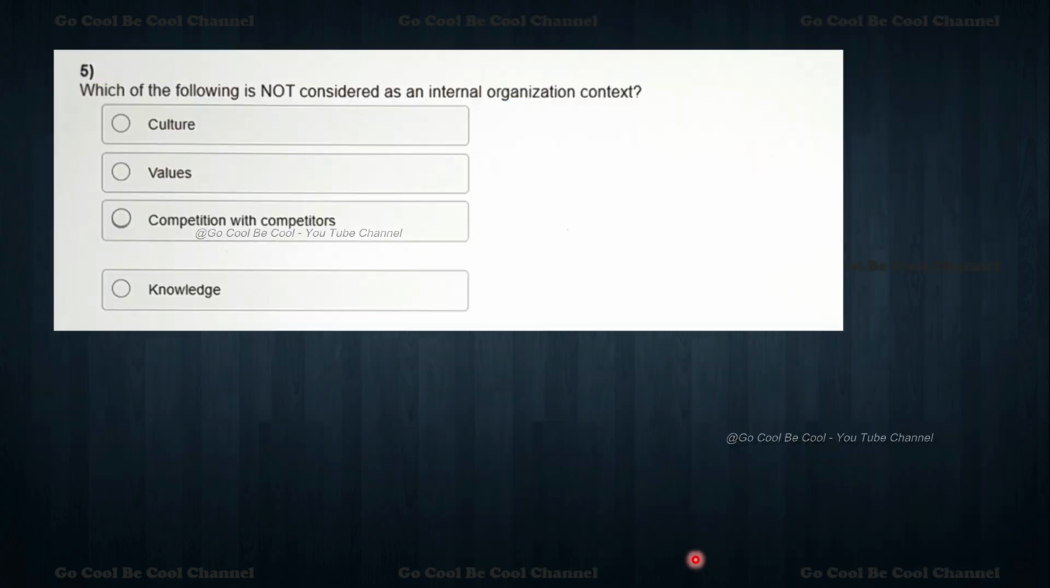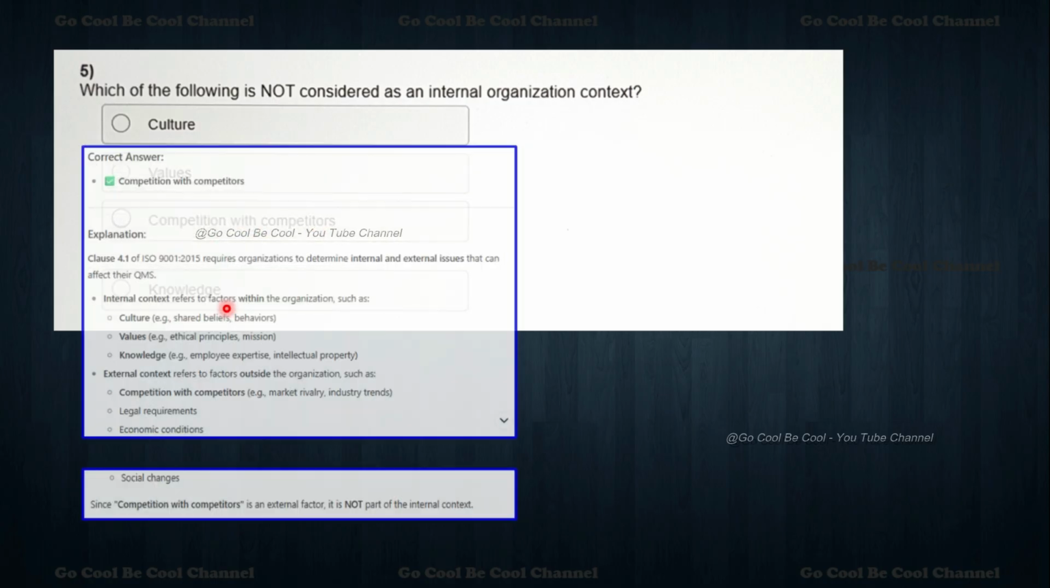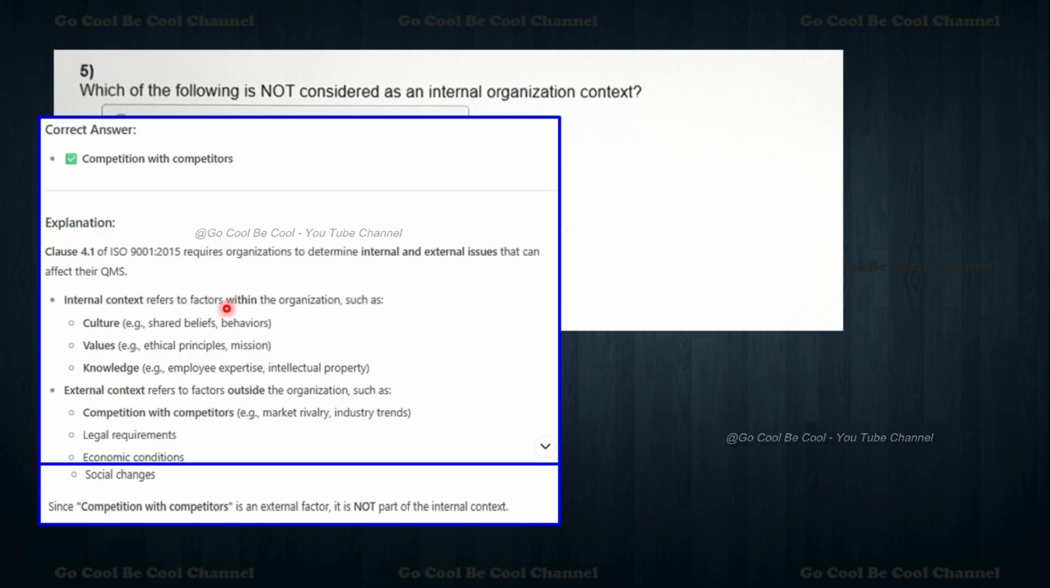Okay, now we will move to the fifth question: which of the following is not considered as an internal organization context? Culture, values, competition with competitor, knowledge. See how they are confusing us. Which of the following is not considered as an internal organization context? So what is the right answer? It's supposed to be competition with competitor.